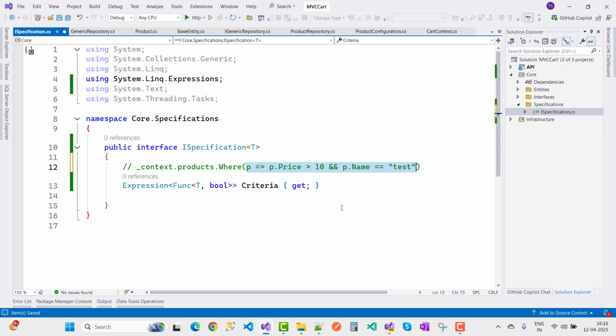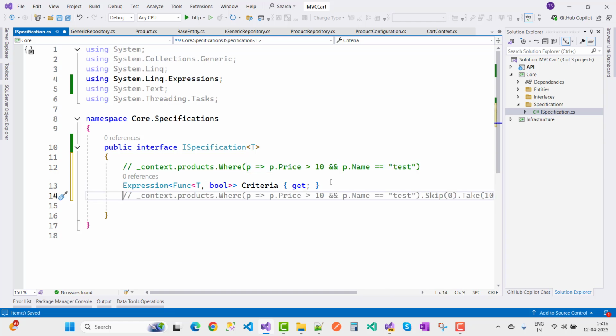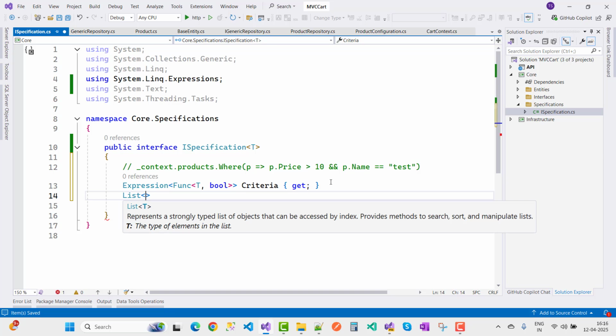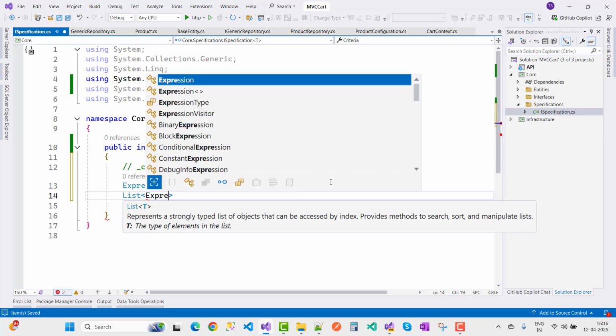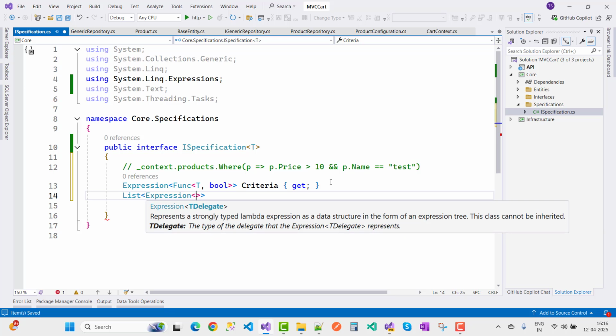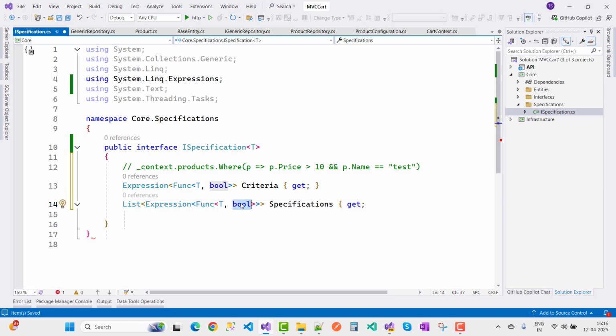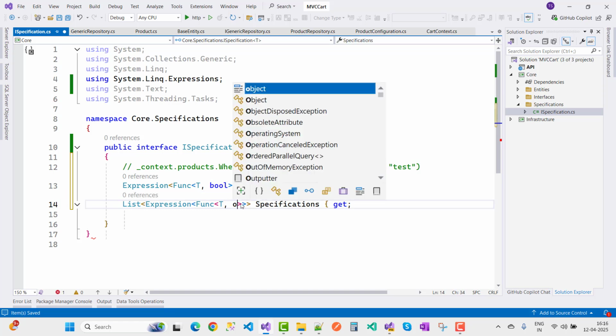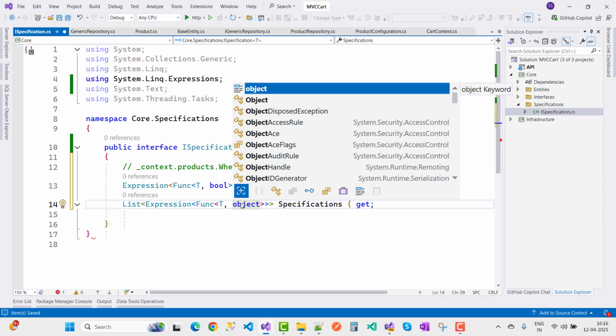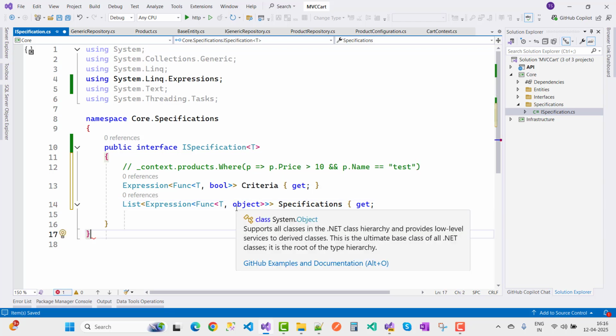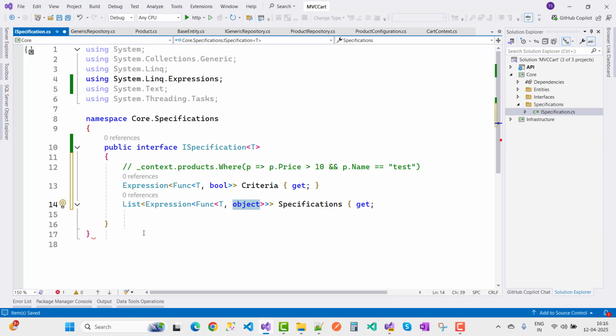The next one is to add Includes, a list of expressions of Func of type T, but it's not returning the Boolean type, it's returning the object type. So just use object here. And why do we use object here?